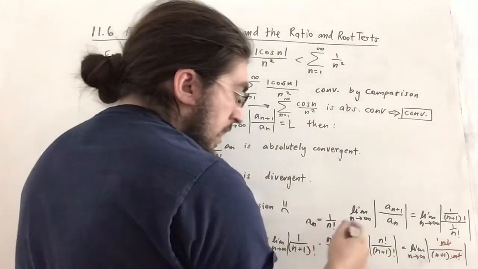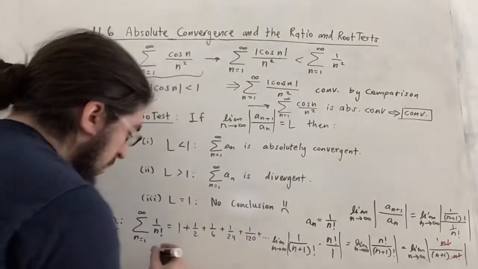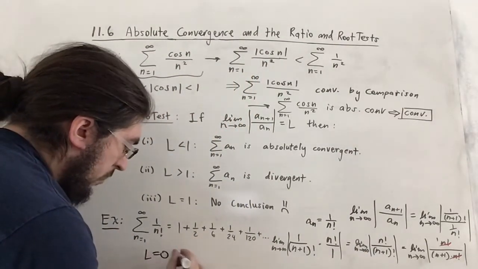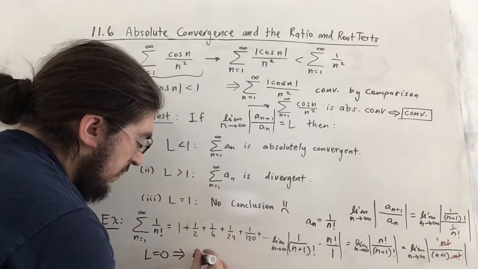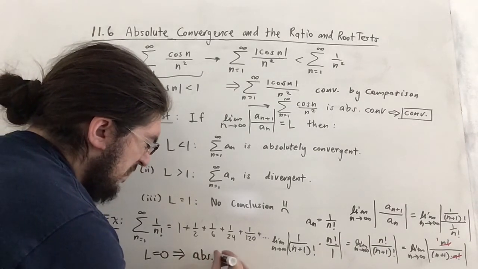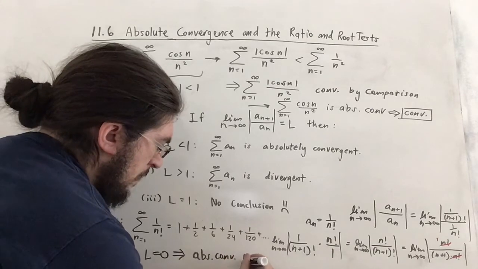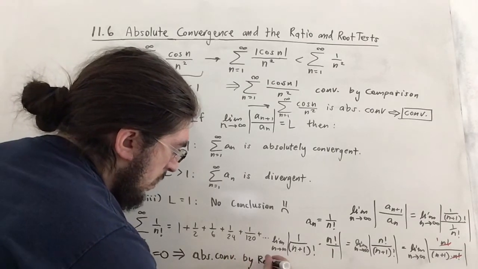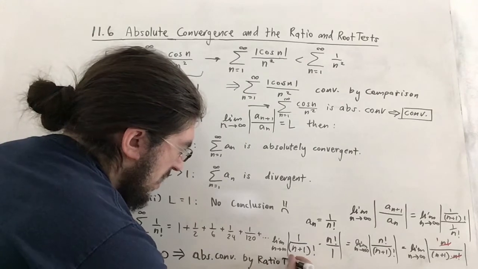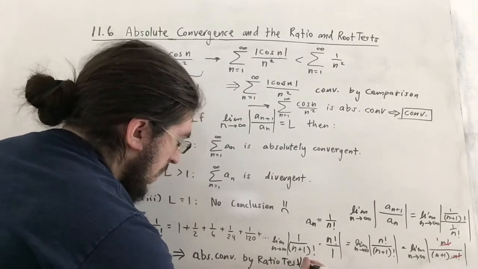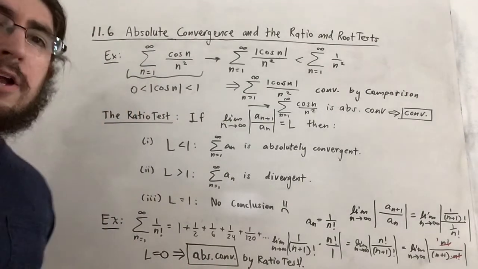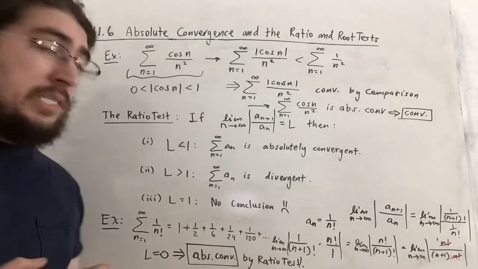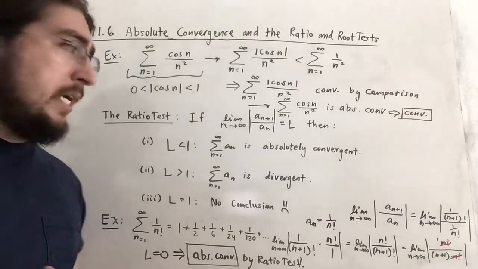So since the limit in this case is 0, let me just say L equals 0 implies convergence, well, specifically absolute convergence, by ratio test. Awesome. Really what we care about is if it converges, but the ratio test is so strong it gives us absolute convergence actually.